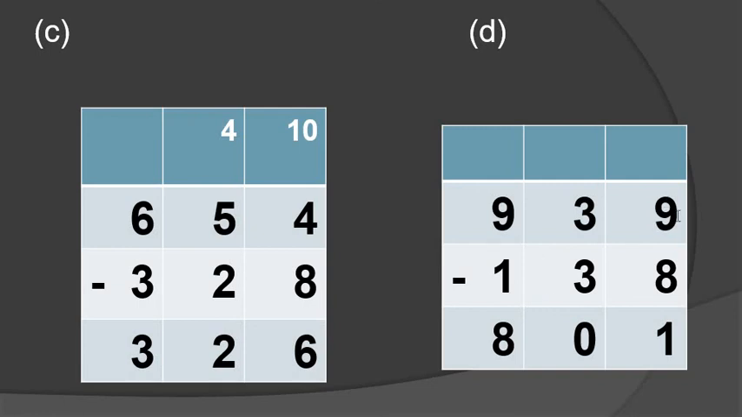Okay, then question number D. What is question number D? 939 minus 138. Okay, so now we solve the sum. 9 minus 8. How many? 1. And then 3 minus 3. Both are the same number. You have a 3 and I want a 3. So you have how many? 0. That's why the answer is 0. And 9 minus 1. How many, students? 8.